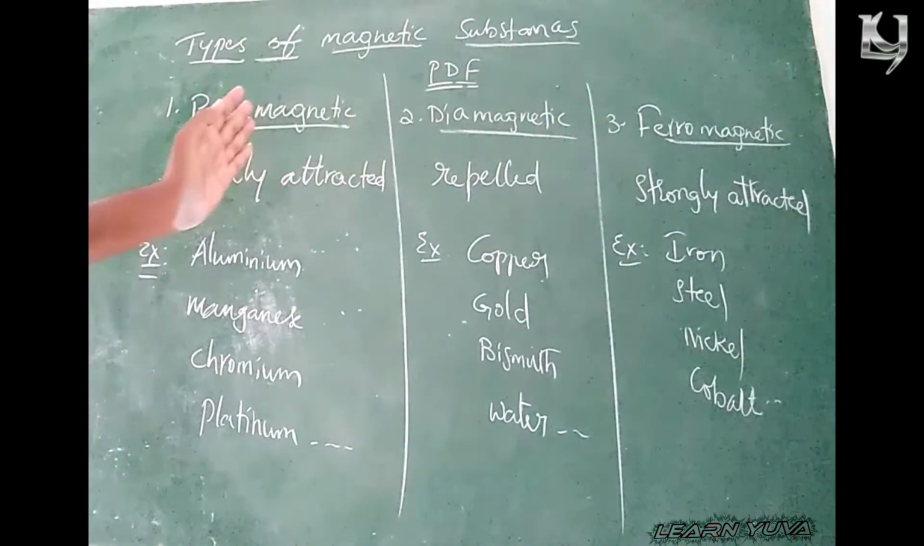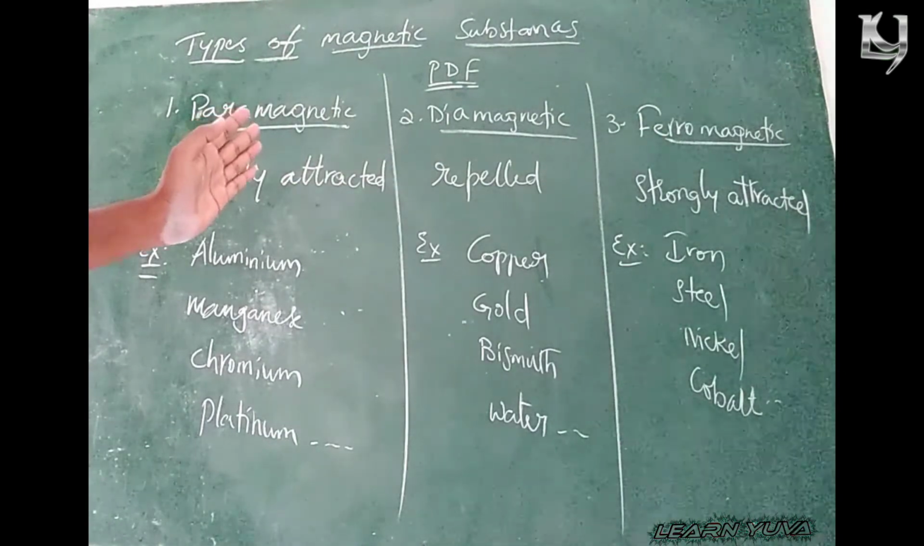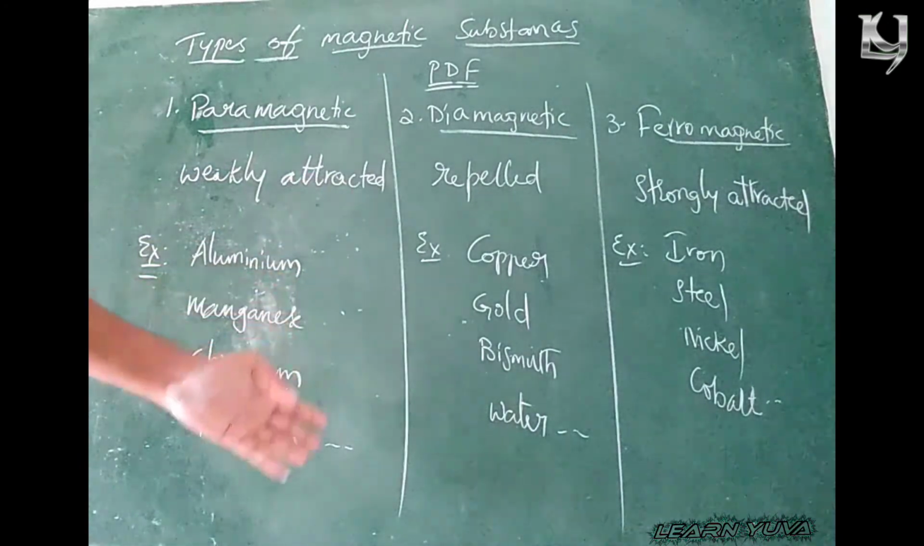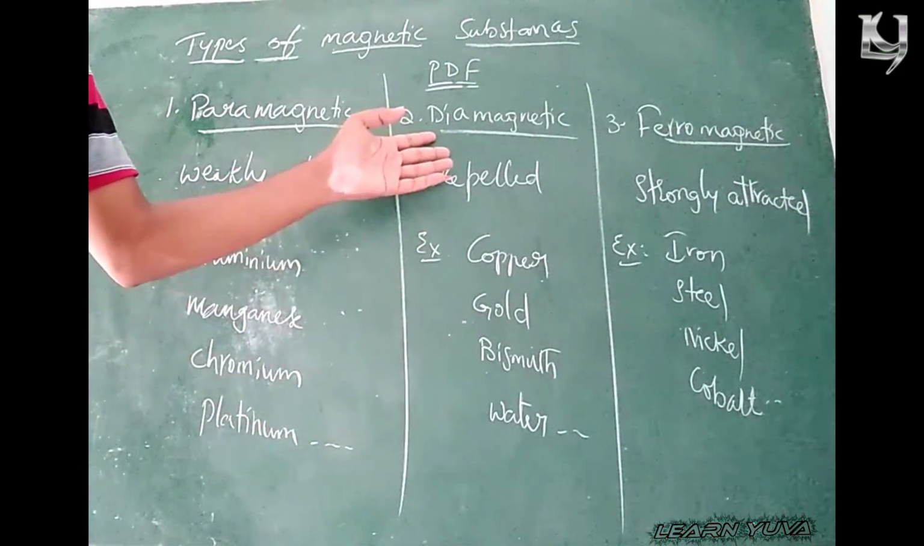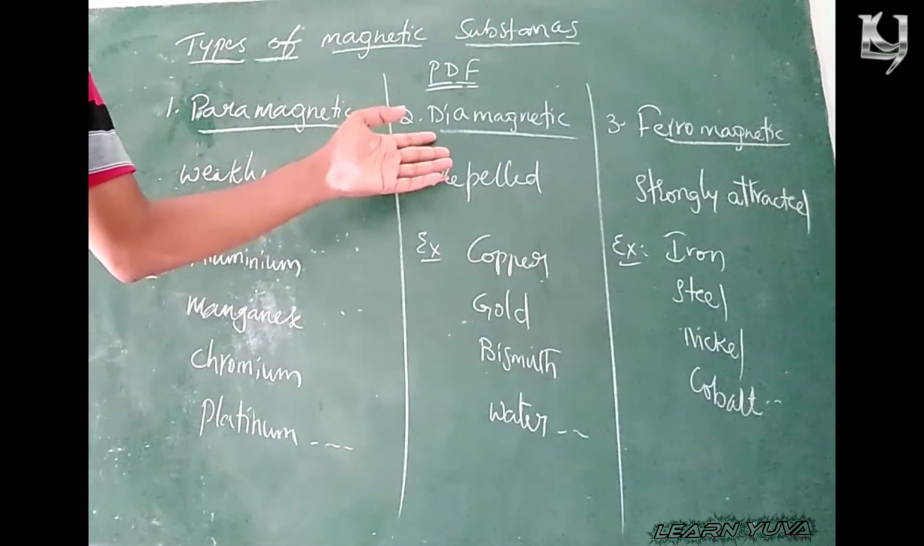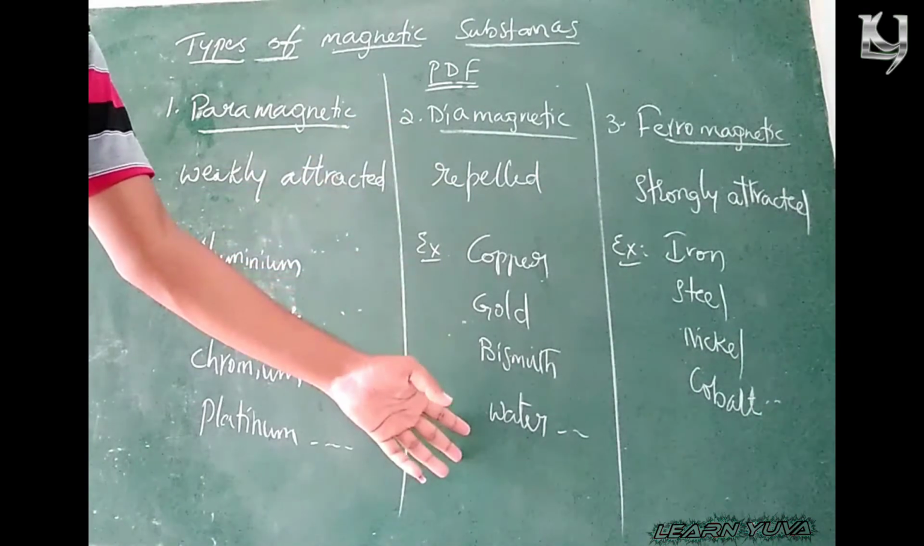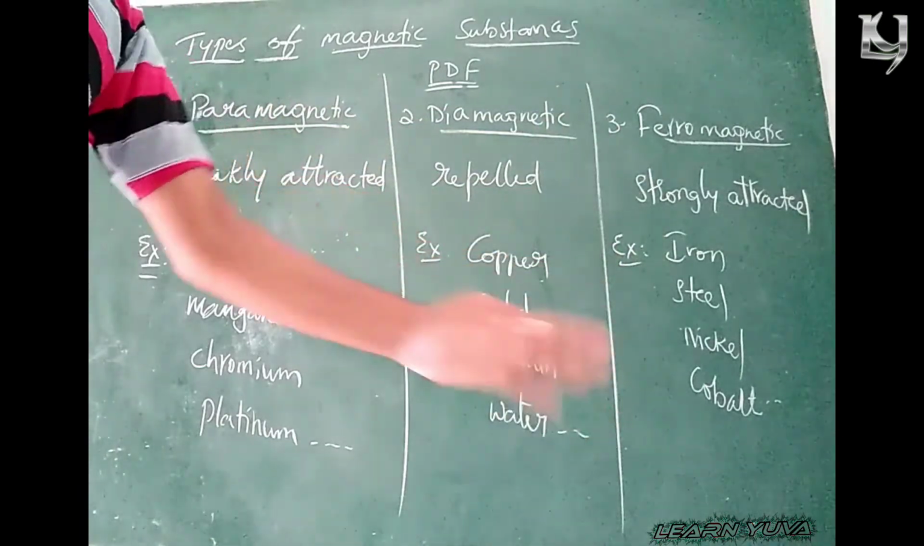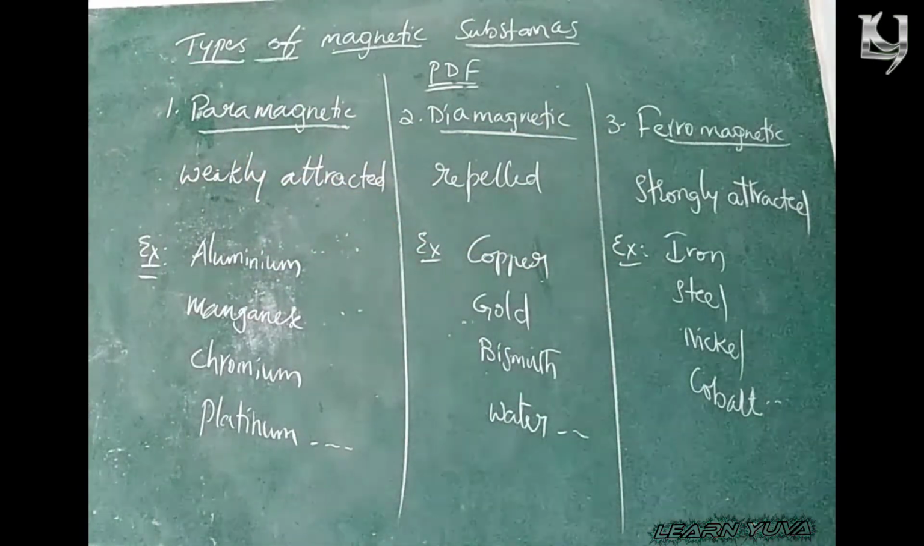PDF: paramagnetic materials, weakly attracted, right? Aluminium, manganese, chromium, carbon. Diamagnetic materials, repelled by the magnets: copper, gold, bismuth, water. Ferromagnetic materials, strongly attracted: iron, steel, nickel, cobalt. Right? Next.